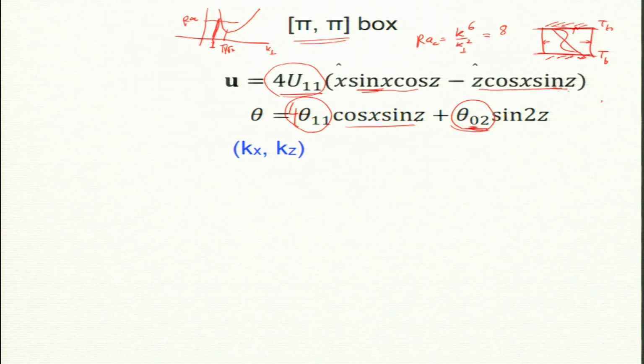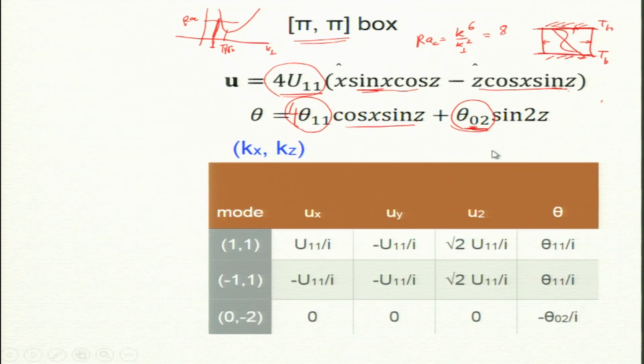I am drawing the picture. Given these, I can compute ux, uy and theta, right. This we did before. You bring the 4 here, and write 2 sin x as e to the power ix minus e to the power minus ix. This we have done before. So, I am looking at this mode 1 1, minus 1 1 and 0 minus 2. I just compute amplitudes for these modes.